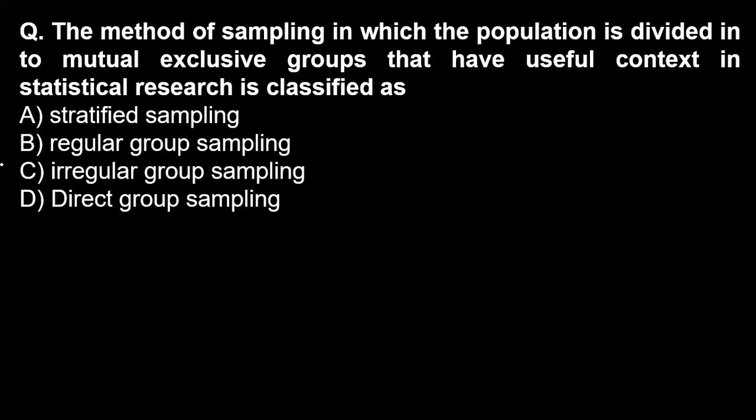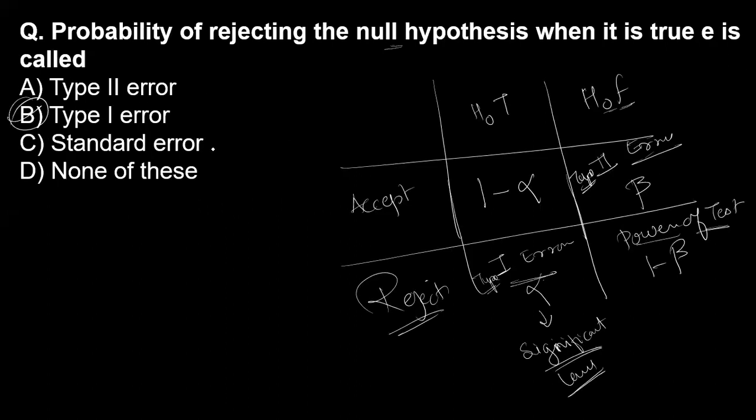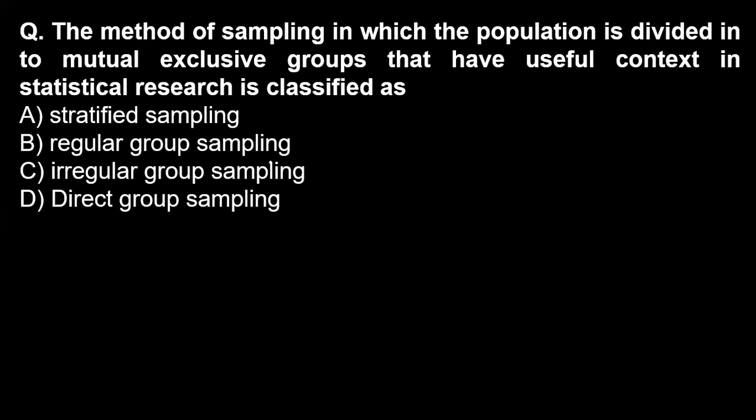Now, one thing: what is the standard error? The standard error formula is (1 minus r square) divided by the square root of n. Okay, one more thing, that is probable error. Probable error means 0.6745 multiplied by standard error. Okay. Now, the method of sampling in which the population is divided into mutually exclusive groups having useful contents in the statistical result is called stratified sampling, regular sampling, irregular sampling, or direct grouping sampling.